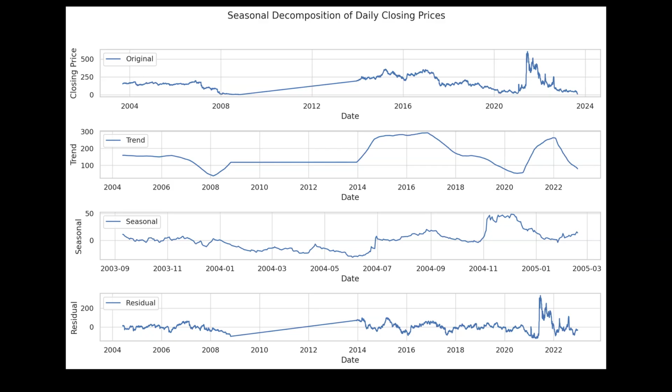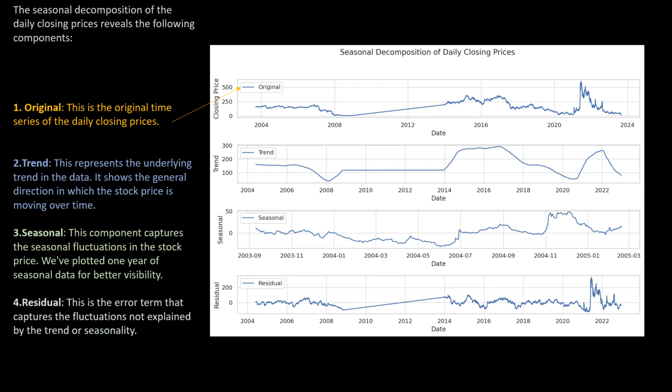So this is the seasonal decomposition of daily closing prices result that came in. Number 1 here is the original time series of the daily closing prices. And obviously AMC's IPO wasn't until 2013, so ignore the price basically up until this point. This is the backtesting model on this portion of the chart. So as far as actualized data, you're going to be looking right about here in the middle section.